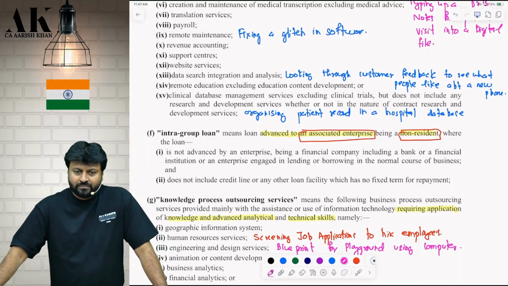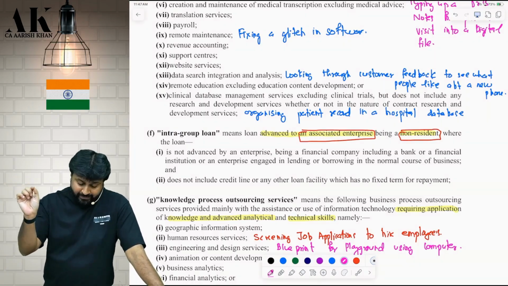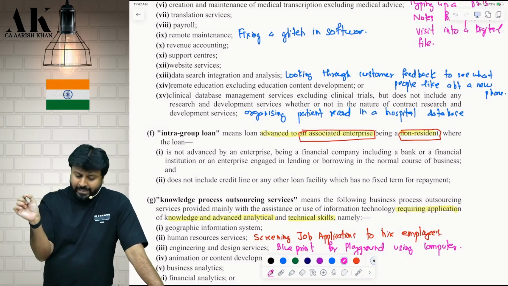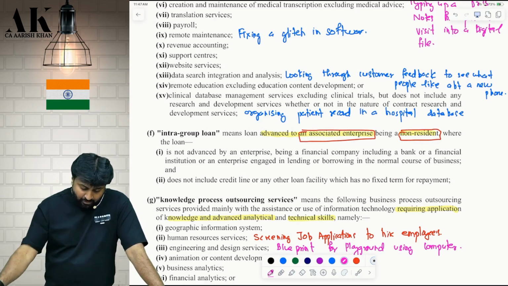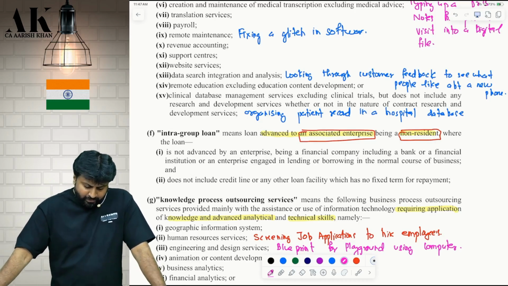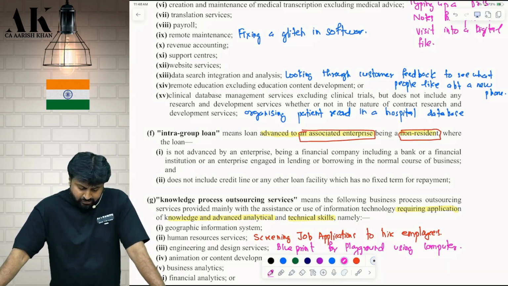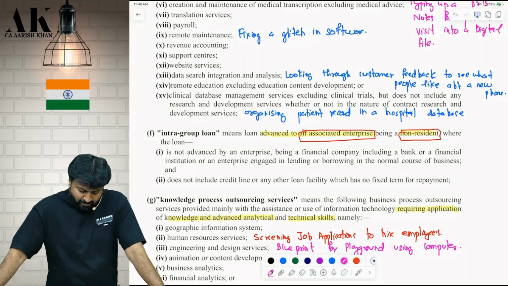Yes or no? Intra-group loan means, put in the box very carefully, loan advanced to an associate enterprise being a non-resident, where the loan is not advanced by an enterprise which is a financial company or banking company or money lending assessee.